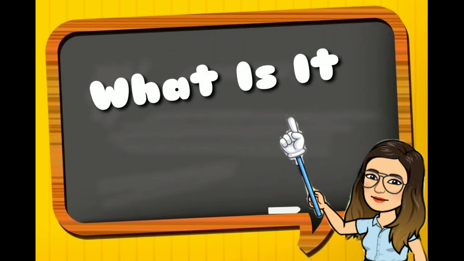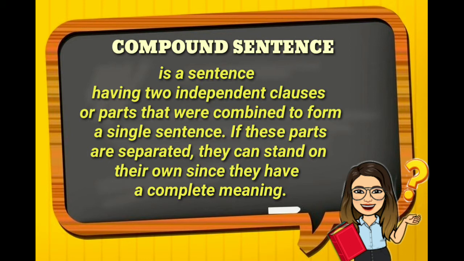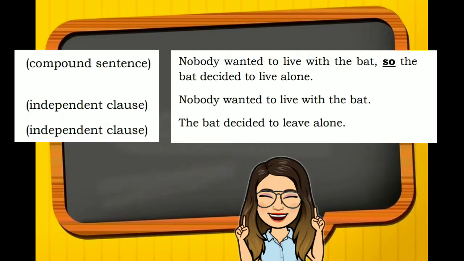Let us now have "What Is It?" Before we start, let us define first what is a compound sentence. A compound sentence is a sentence having two independent clauses or parts that were combined to form a single sentence. If these parts are separated, they can stand on their own since they have a complete meaning. Let us take a look at this example. Let us read: Nobody wanted to live with the bat, so the bat decided to live alone.